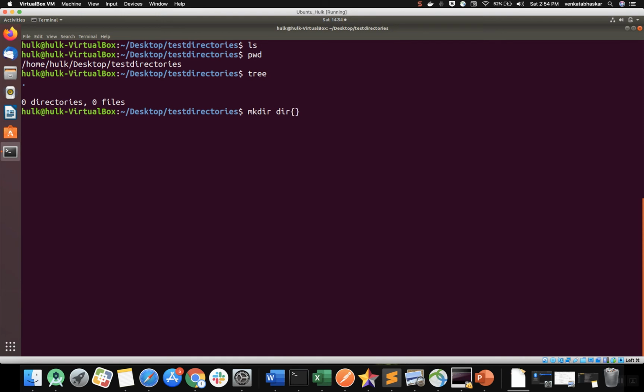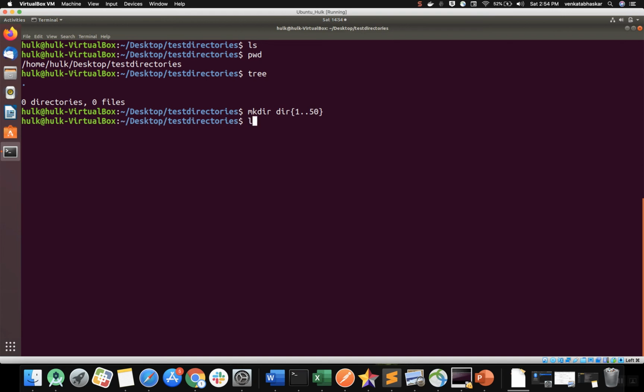Now how many folders do you want to create? 100, all unique, right? You can type 1 dot dot 100. If you want to create 50 directories, if you immediately press enter, it will create 50 directories at a time. See, within a second it is creating.